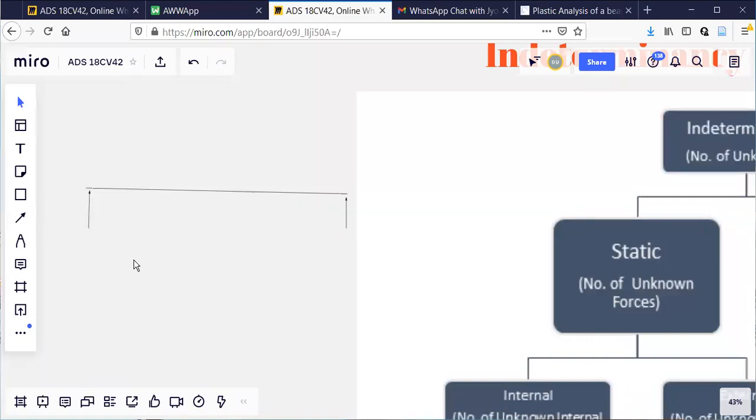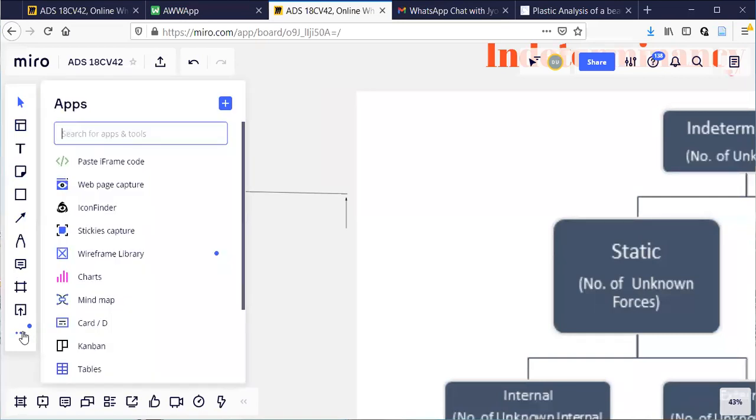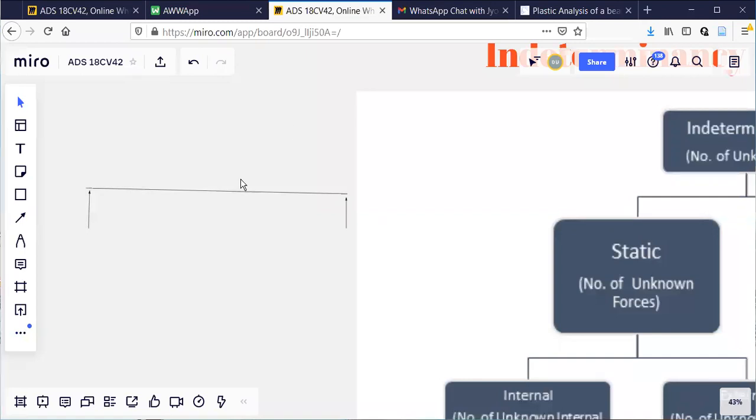Do you know what a hinged end means? Can you understand a hinged end in real life? Practically, can you give me one example where hinges are used? What will happen if the end is hinged? Try to answer, otherwise I'll proceed further. What is the concept of a hinged end?